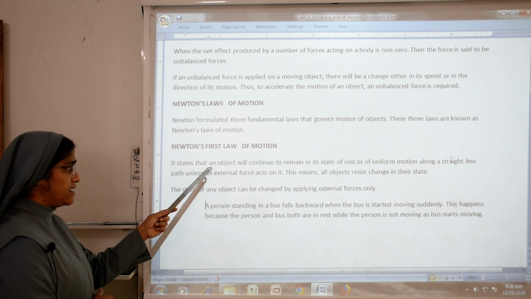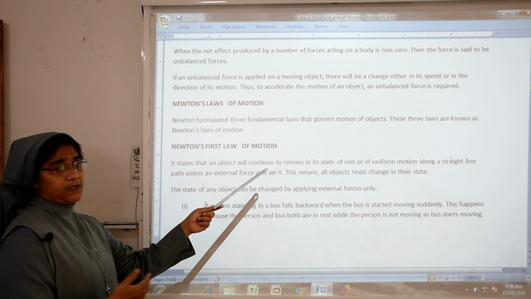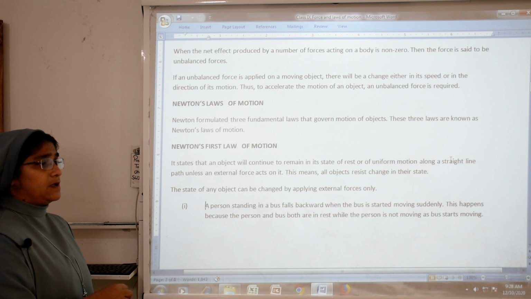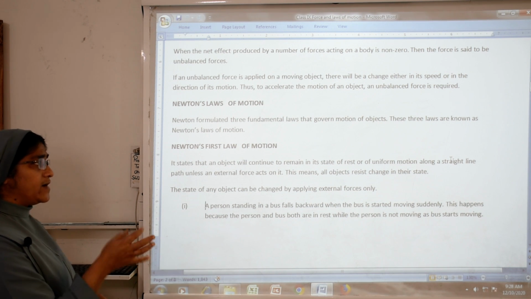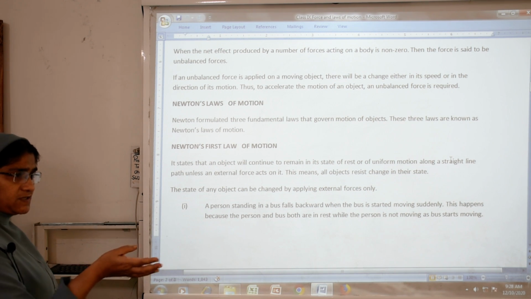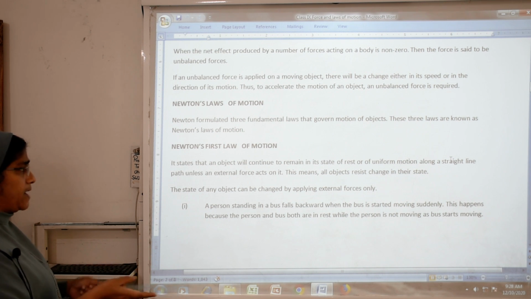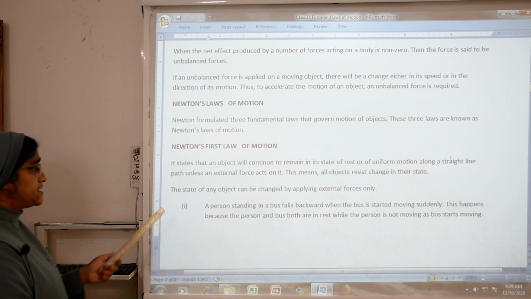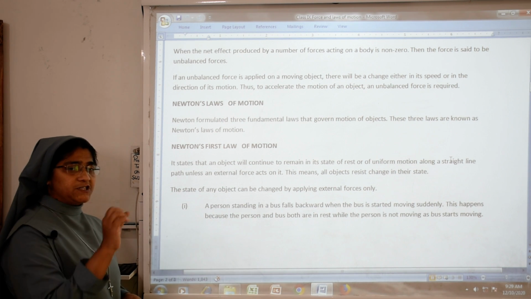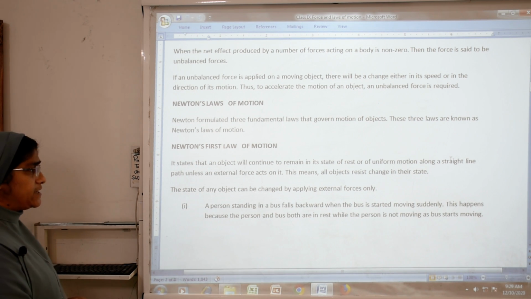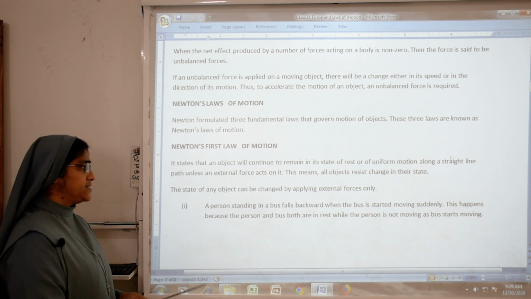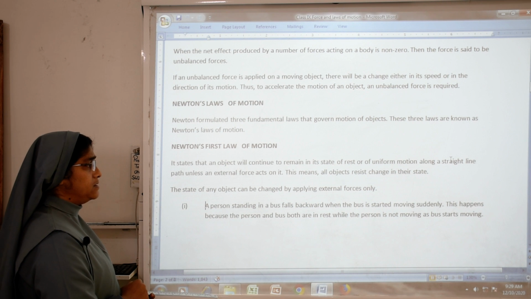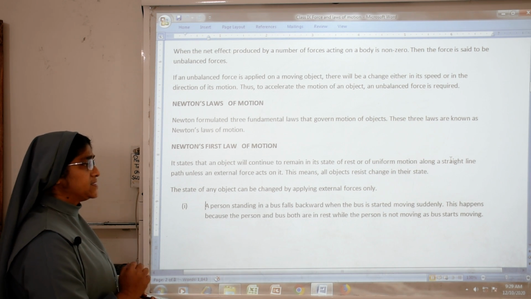So the object will continue to remain in its state of rest, meaning the table wants to stay at rest, but when we apply an external force, it changes its direction and path. This means all objects resist a change in their state. The state of any object can be changed by applying external forces. For example, a person standing in a bus falls backward when the bus suddenly starts moving.